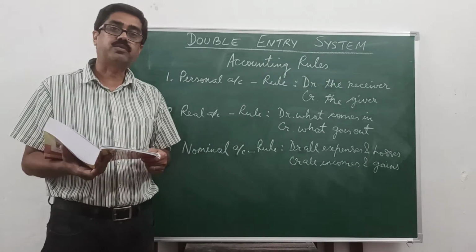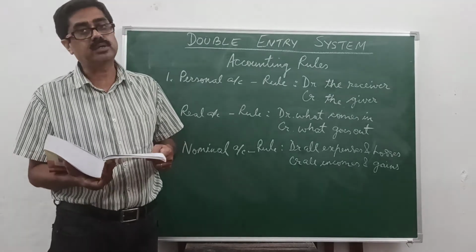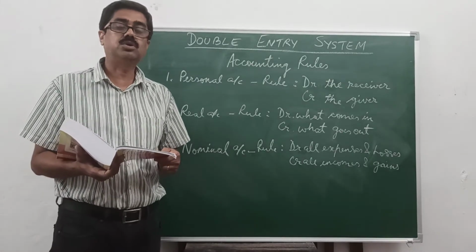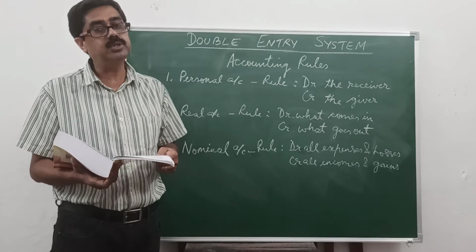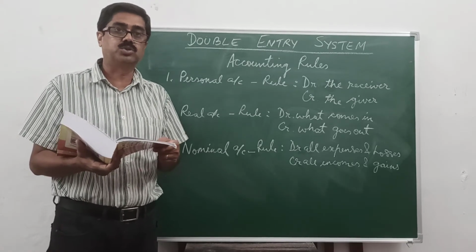Now there are two types of transaction you should know. One is cash transaction and the other is credit transaction. Cash transaction means you are receiving money or paying money immediately, and credit transaction means that you will pay in the near future.